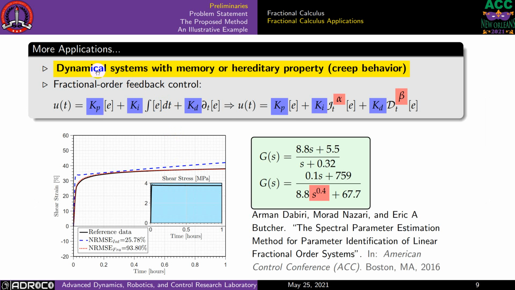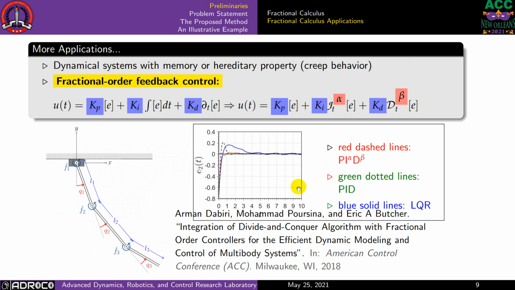There are two more examples that I have worked on recently, such as a dynamical system with memory, like the creep behavior of epoxy. As you see, this black line shows the creep behavior of the epoxy from experimental data, and we are trying to fit a model to it. We can use a regular transfer function to do that, but as you see, it is not going to be a perfect fit. Or we can add a fractional term into this transfer function, and you can see that we get the best fit.